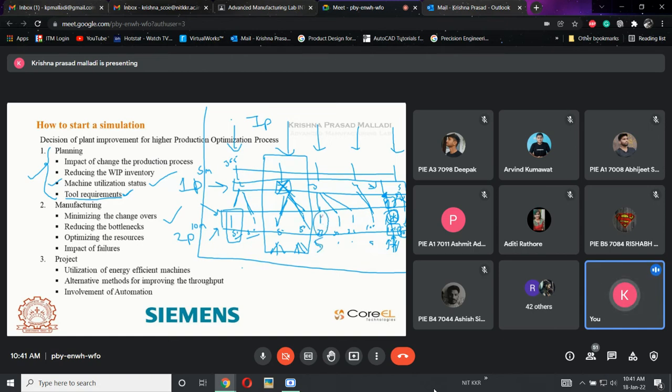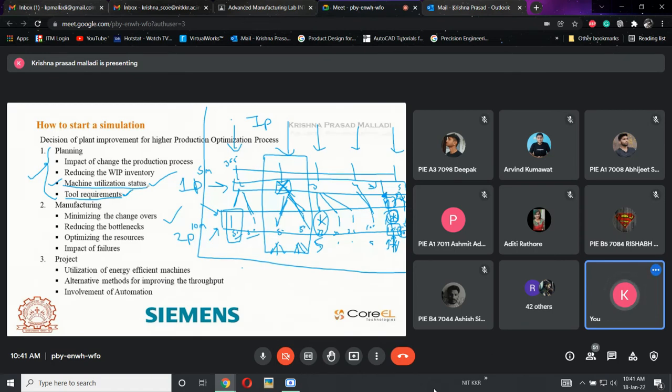Now what will be the alternative for this? Because of this the process is going to fail, or it will have a limited number of parts. In that condition, what will be the alternative? If I am using some alternative machine, then what will be the load on that machine? All those things can be checked in this machine utilization status.